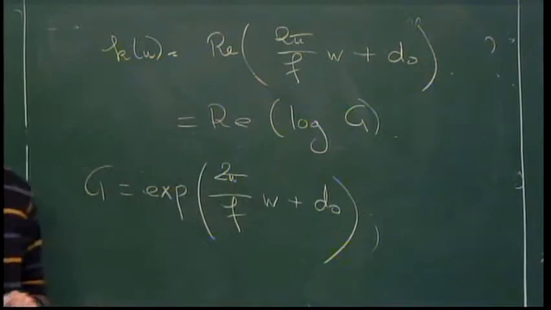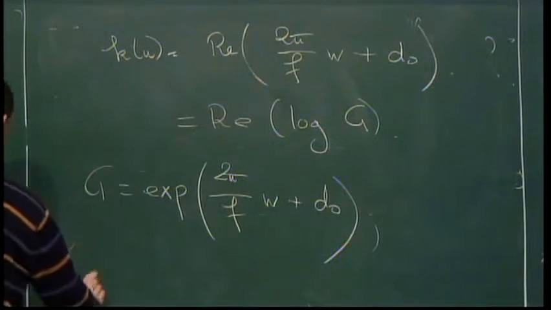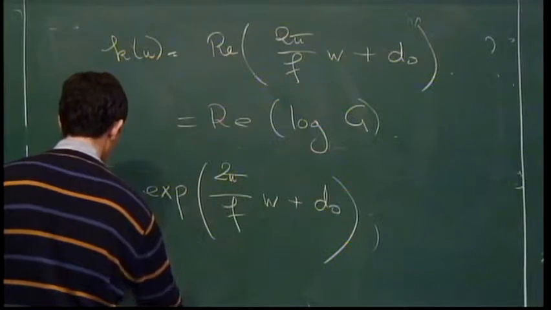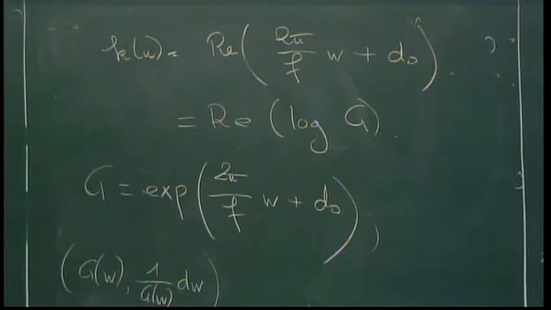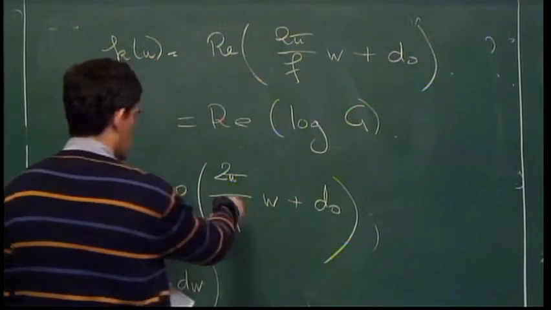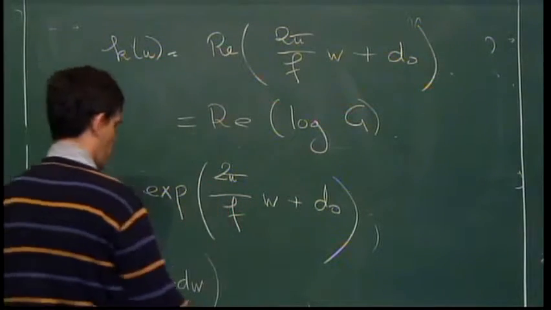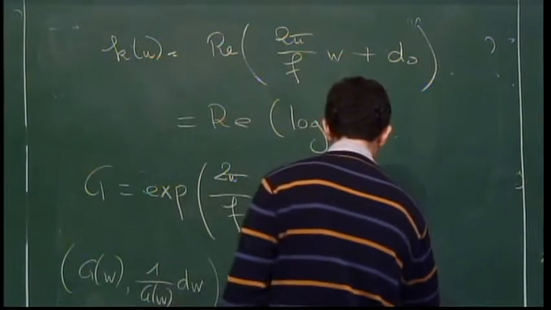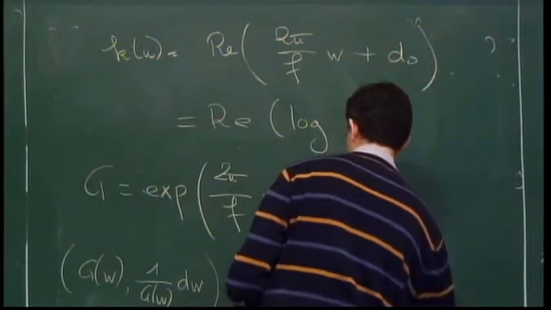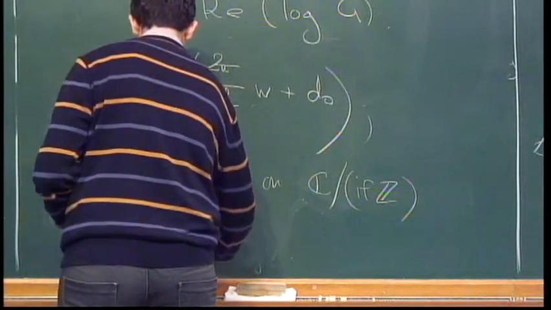And now I will put this in the Weierstrass representation. I will put this G of w and 1 over G of w dw as Weierstrass representation, and it is well defined modulo i f. So well defined on C, quotiented by i f Z. And I take this as Weierstrass data.